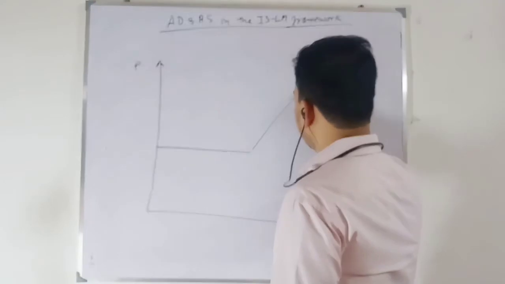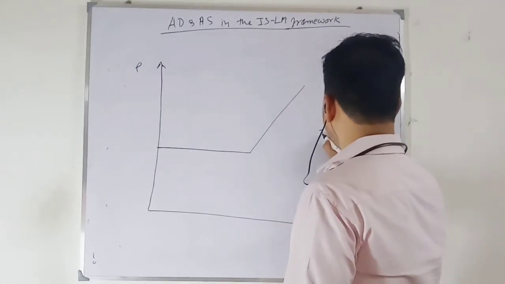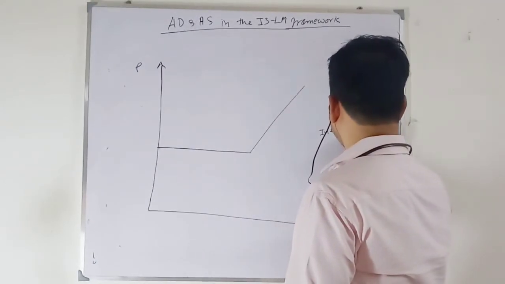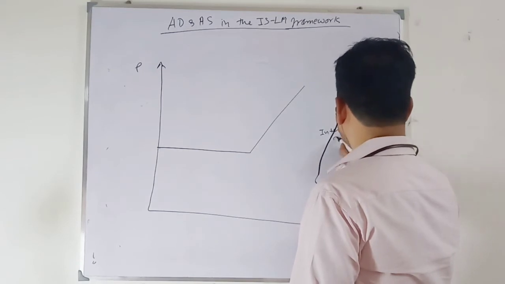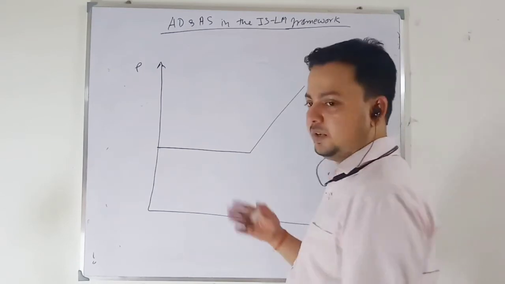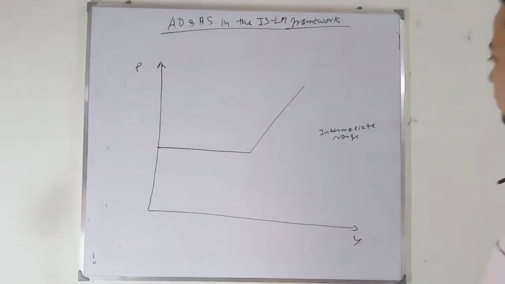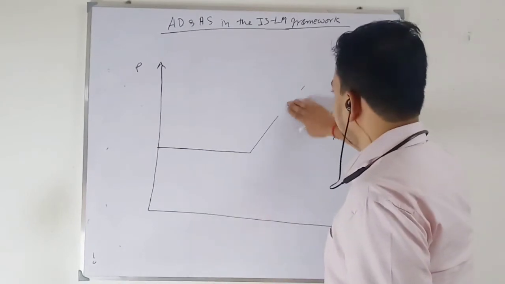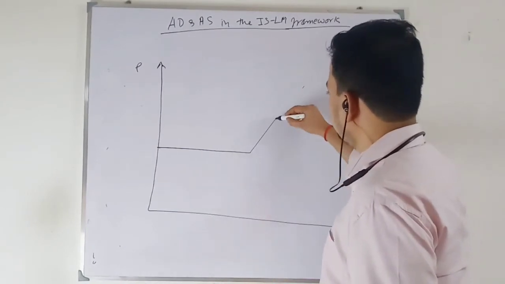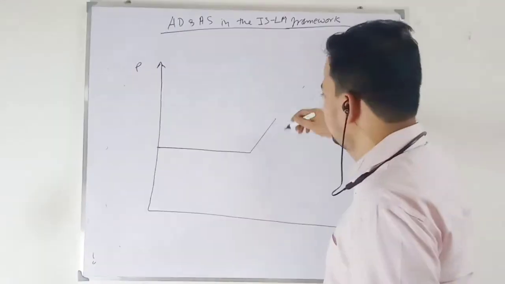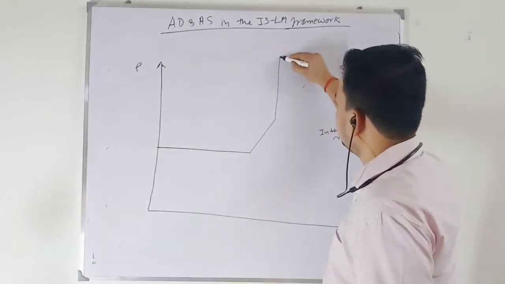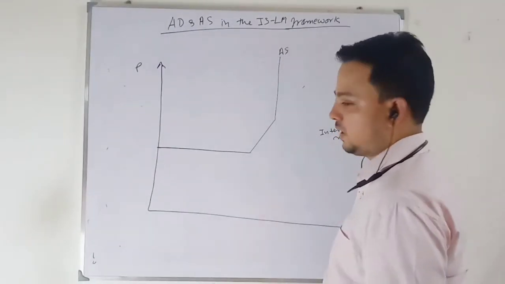Then we are at the intermediate range. This is the intermediate range. I don't have space, so I rub this part. Okay. Then you have a classical case. This is your aggregate supply curve.